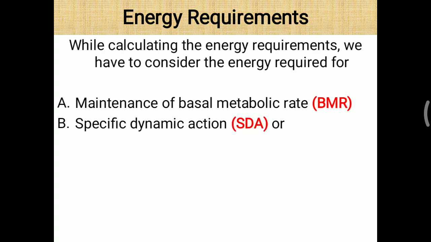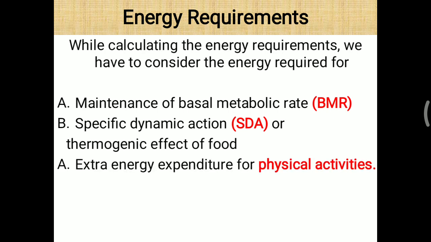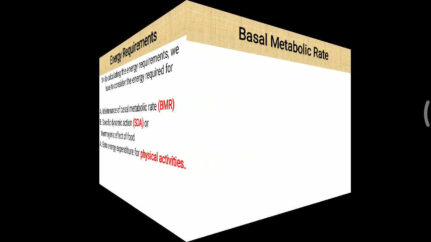Another is specific dynamic action or SDA, also called the thermogenic effect of food. Also we have to calculate the extra energy requirement for physical activity. This physical activity is most important because it is different for a working woman, for a housewife, and for a person working in an office or a person working on a farm or in mines. So the energy requirement is calculated based on BMR, SDA and physical activity. First we will look at the BMR.